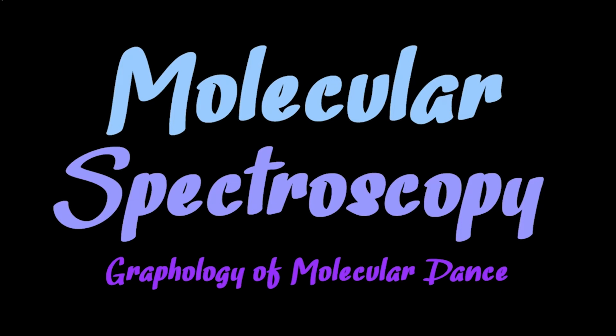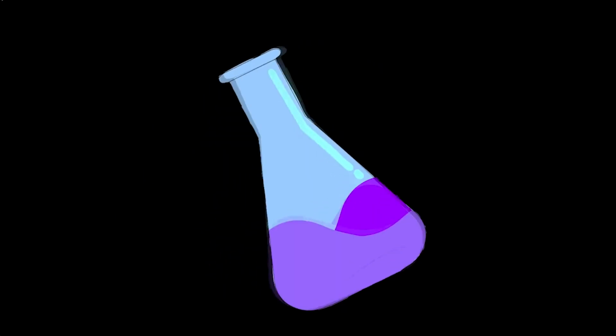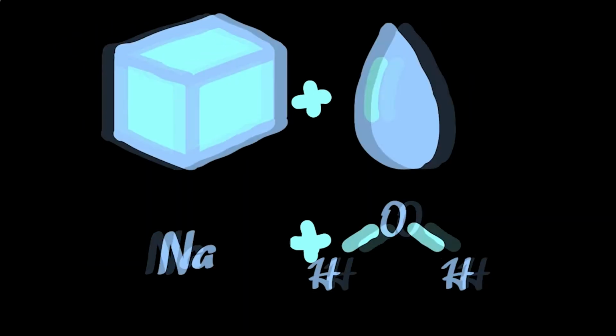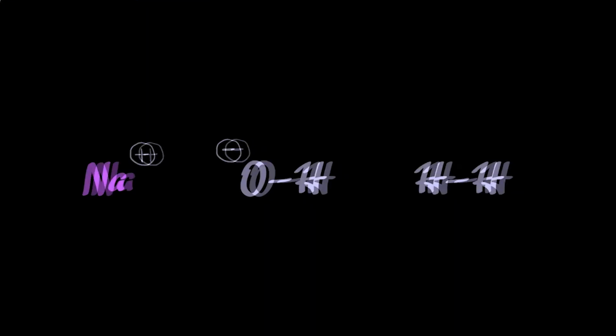Molecular spectroscopy, graphology of molecular dance. Chemistry aims to identify and characterize molecules and compounds and understand their properties and transformation. During a chemical reaction, the bonds between atoms rearrange to form new groups of atoms, new molecules.